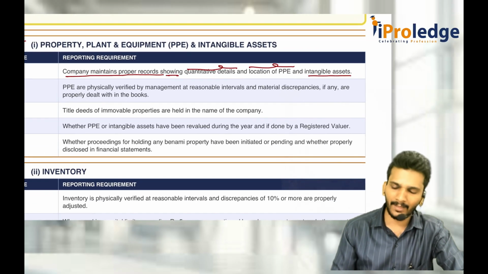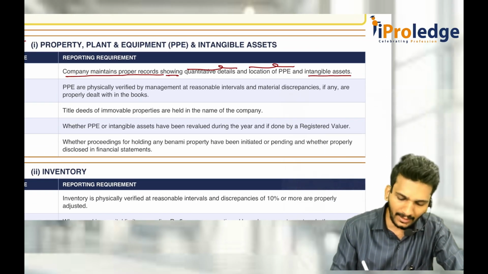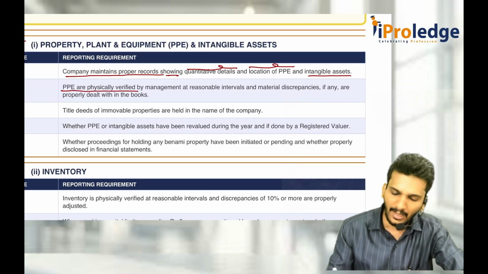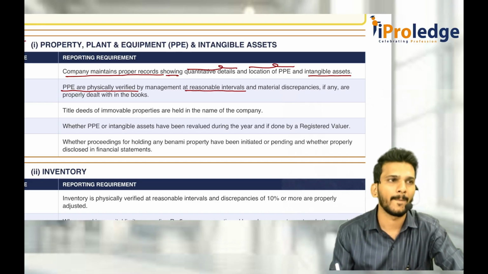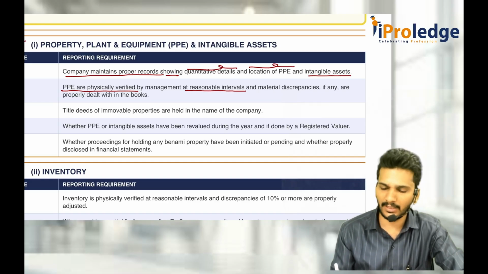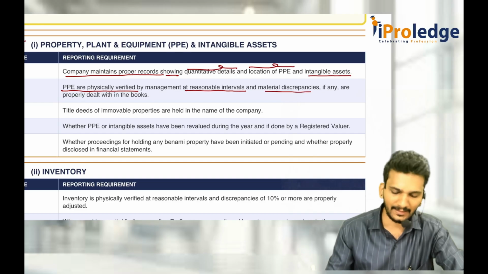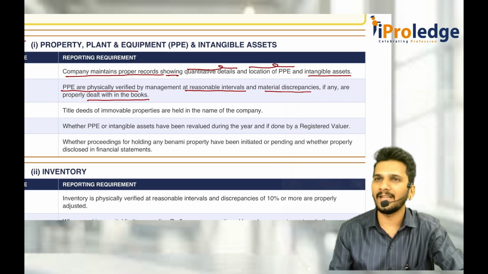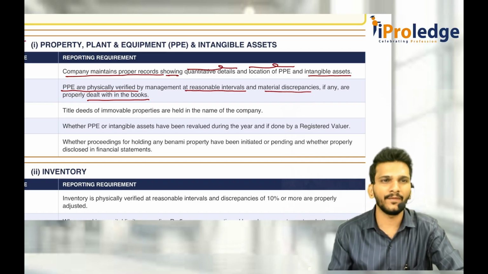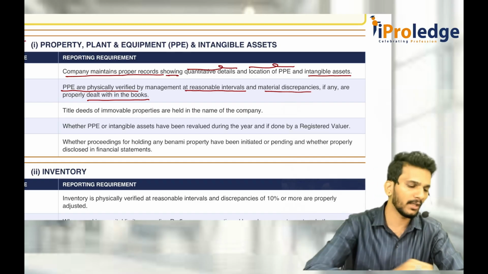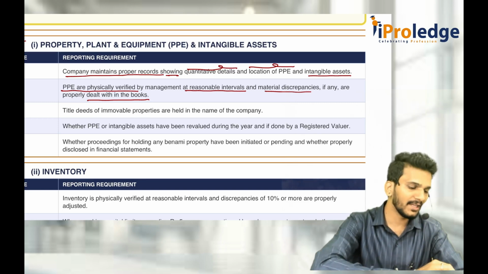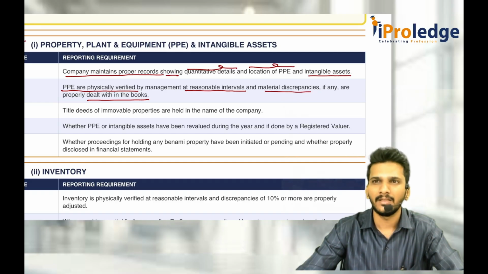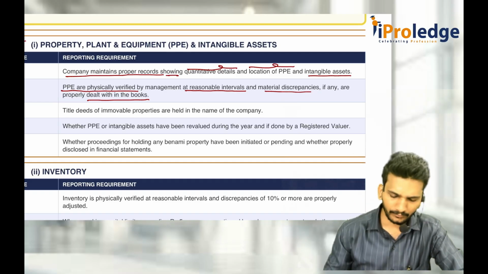Second one is, if they are maintaining that, that's okay. Second one is whether the company is doing physical verification. Management is doing physical verification at reasonable intervals or not. Whenever they are doing physical verification, if they find any discrepancies, how they are dealt with in books of accounts, that also has to be checked. Sir, what is reasonable interval? It depends on entity to entity. If the entity is too big like Reliance, Tata Motors, then even once in 3 years is okay. If the entity is mid-size or lower size, then once a year is sufficient. That is the second one.